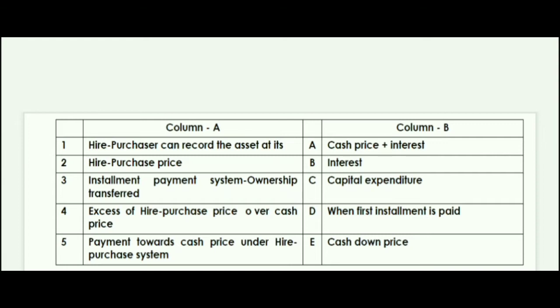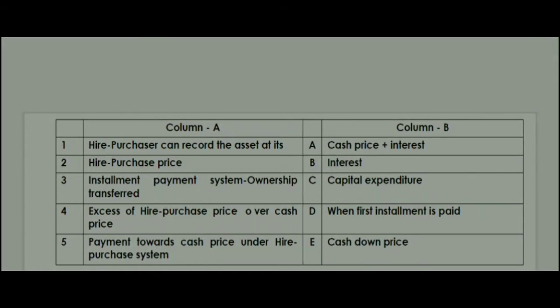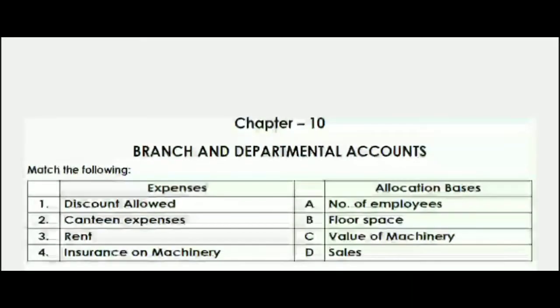Payment towards cash price under the hire purchase system is capital expenditure. It's capital expenditure. Let's see the next. Now let's see the question from chapter 10, that is branch and department account.